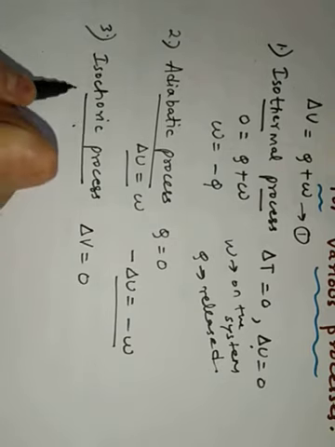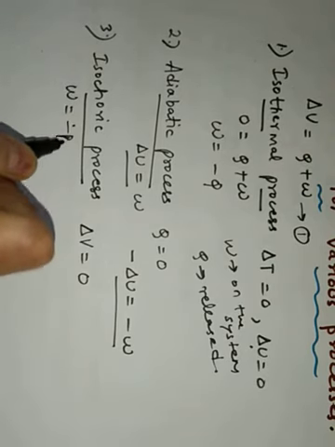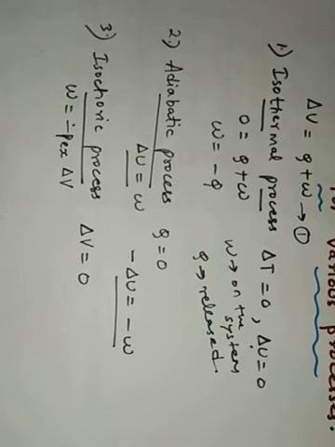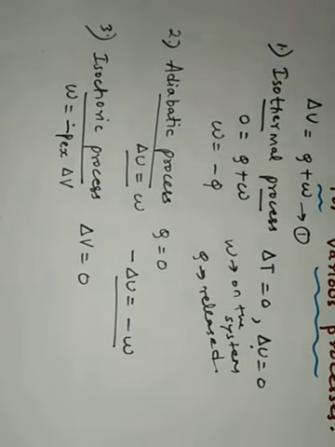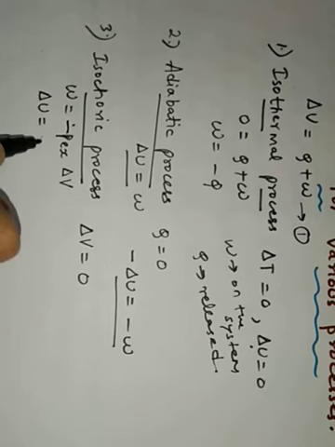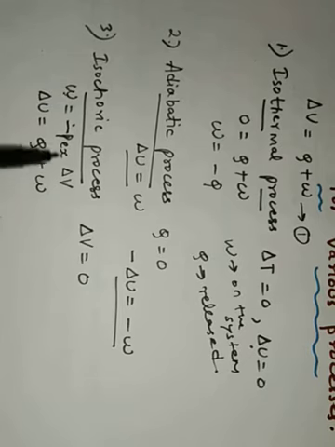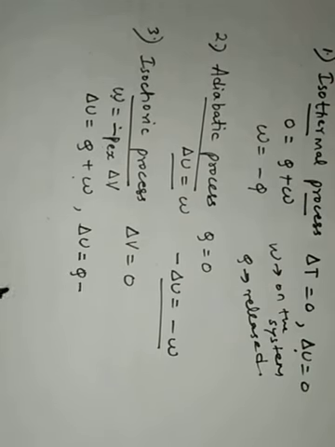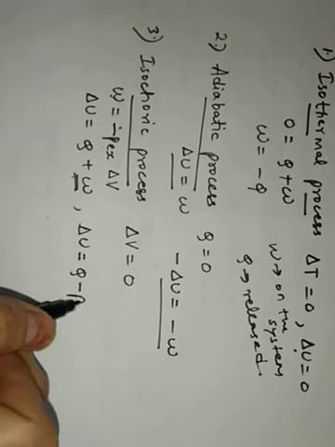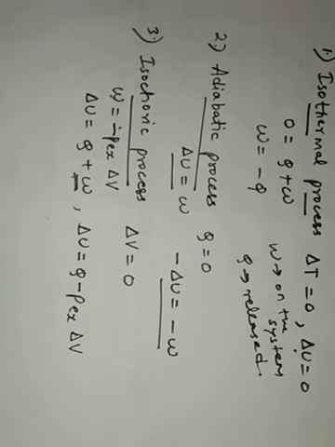Now, what was the expression for work done? It was minus P external into delta V. Okay, minus P external into delta V. And what is your equation for the first law of thermodynamics? Delta U is equal to Q plus W. If I substitute work as minus P external delta V in this equation, it will change to delta U equals Q plus, work का वैल्यू पुट कर रही हूँ मैं, minus P external into delta V.